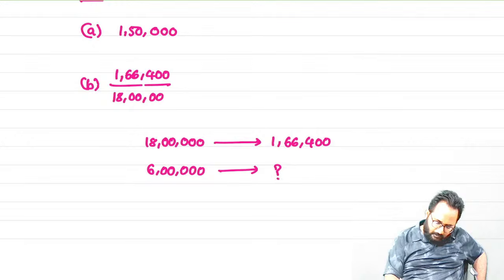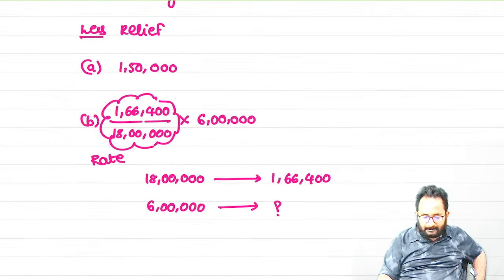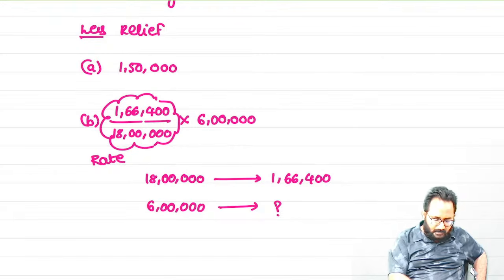The same rate, so simply here we are calculating the rate. That rate we are applying on how much, ma? 6 lakh. Tell me how much? 1,66,400 divided by 18 lakh into 6 lakh.